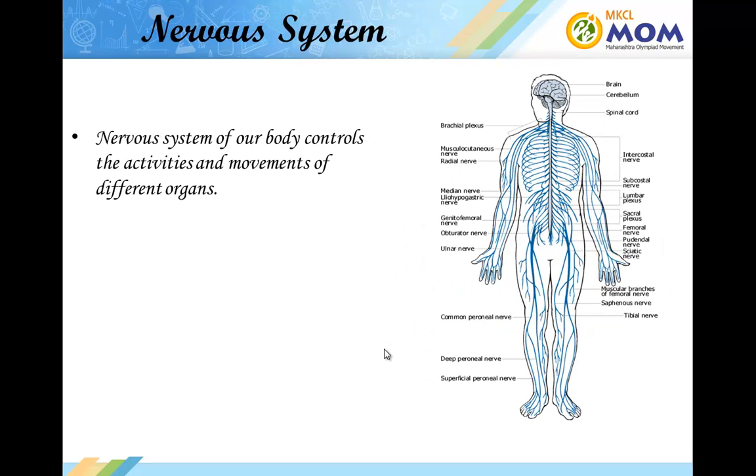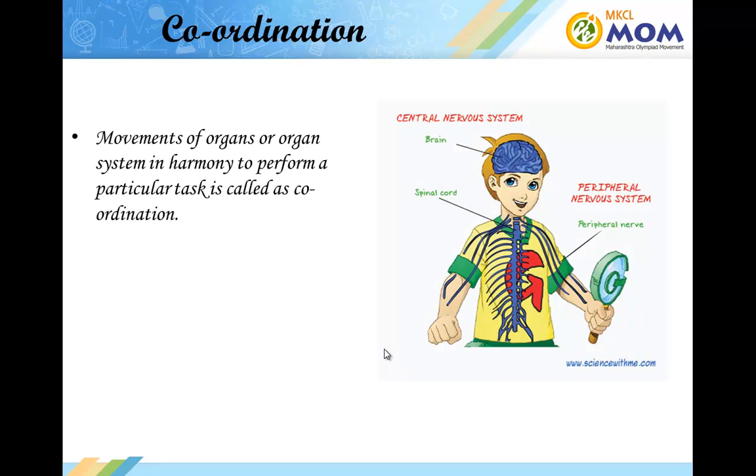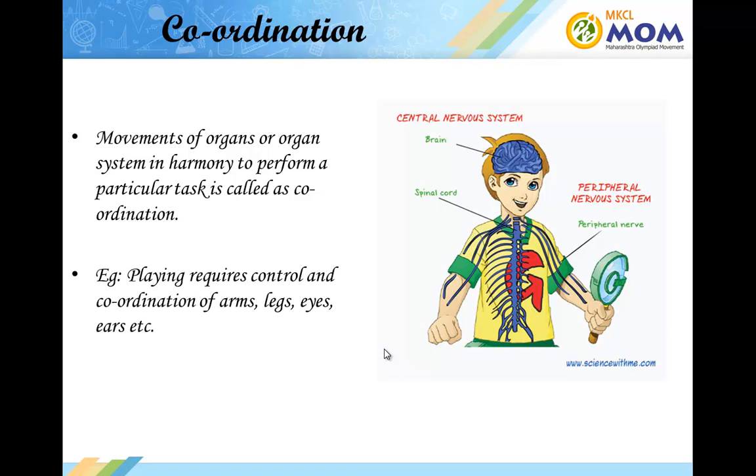The nervous system of a body controls the activities and movements of different organs. Movements of organs or organ systems in harmony to perform a particular task is called coordination.